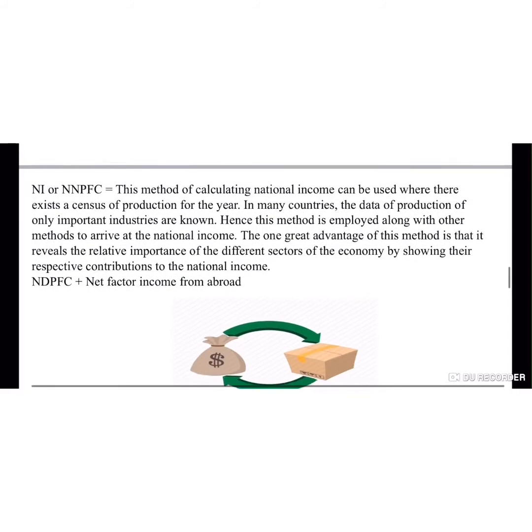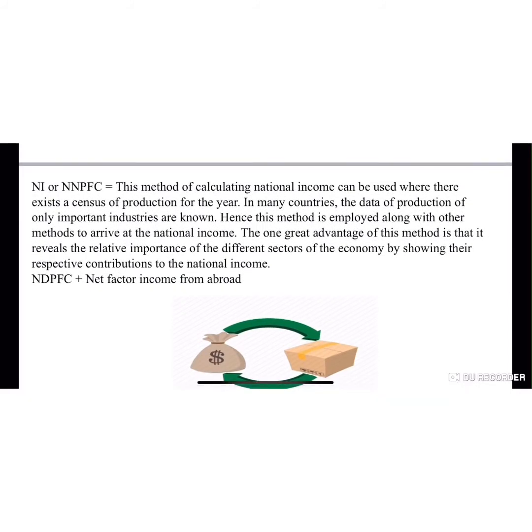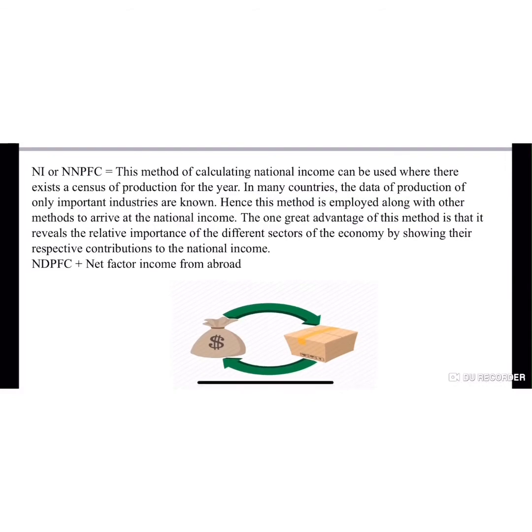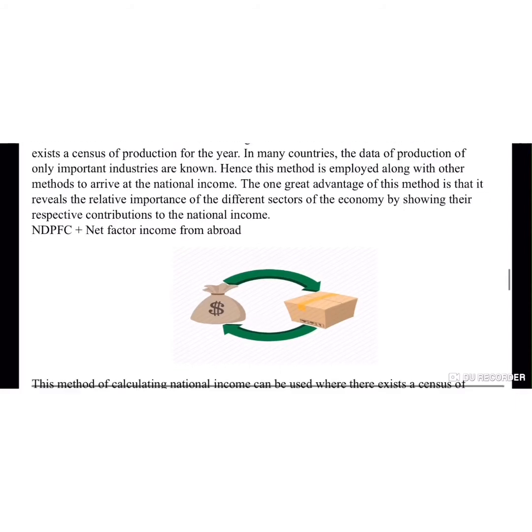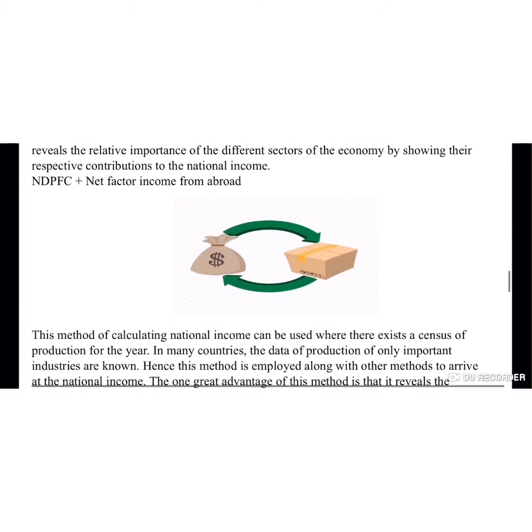Thus, NI or NNPFC is equal to NDPFC plus net factor income from abroad. This method of calculation of national income can be used where there exists a census of production of the year. Hence, this method is employed along with other methods to arrive at the national income.